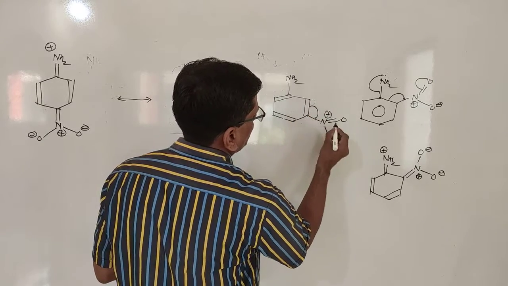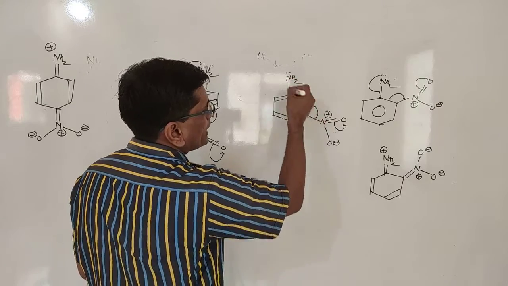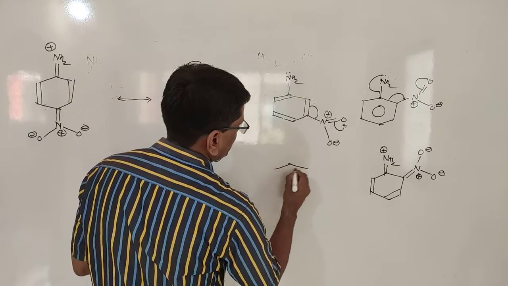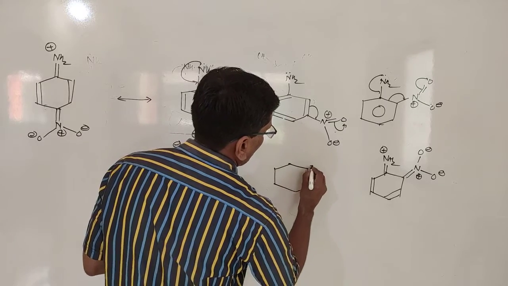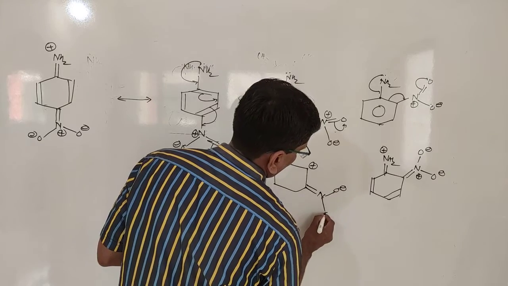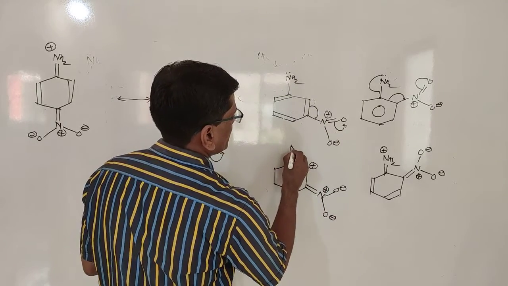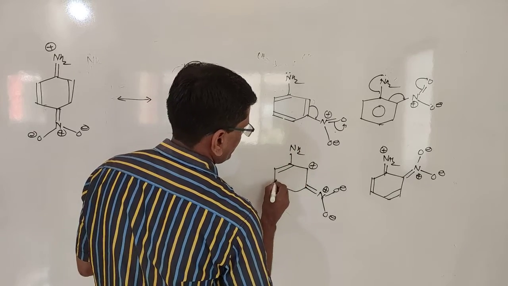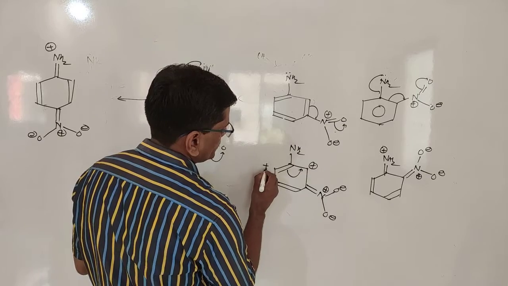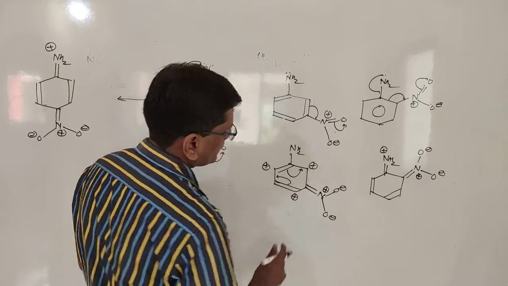then this withdraws the electron from the ring, but NH2 is not directly in conjugation. That's why that creates positive charge at the ortho position of NO2. This remains as it is. Again this electron will be shifted here, positive charge will be there, and again these electrons are shifted, positive charge is here.